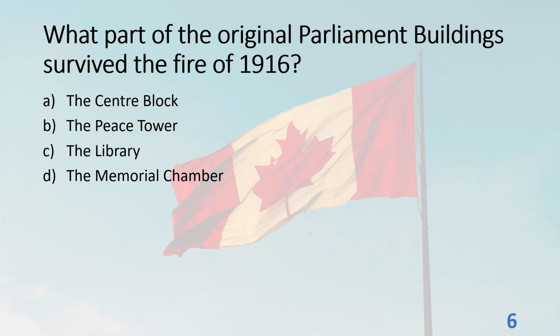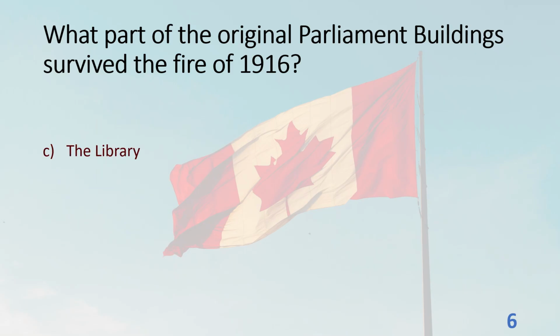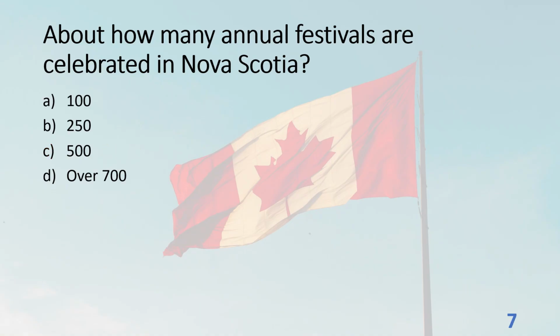What part of the original Parliament buildings survived the fire of 1916? A. The Centre Block. B. The Peace Tower. C. The Library. D. The Memorial Chamber. The answer is C. The Library.